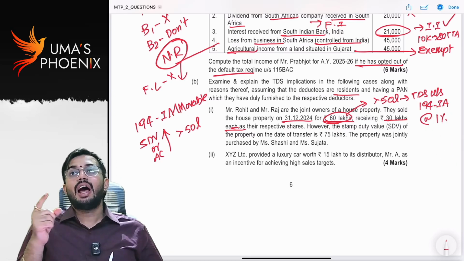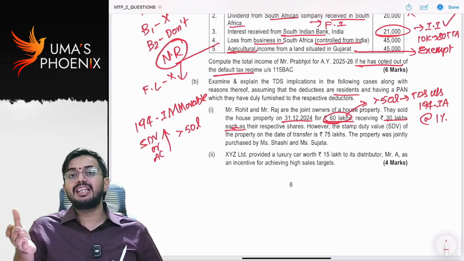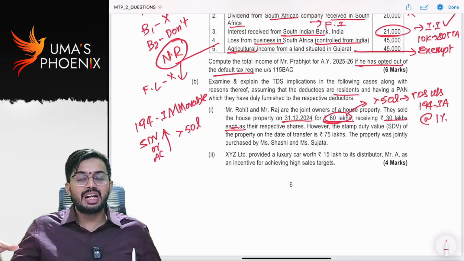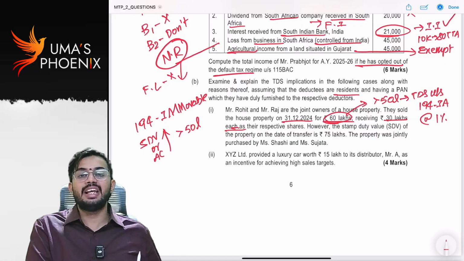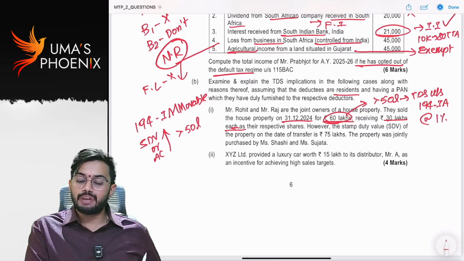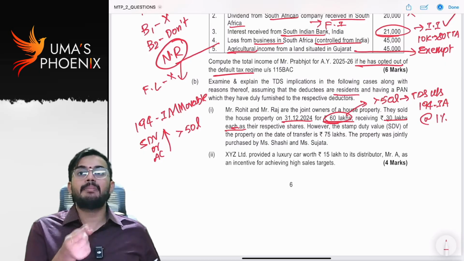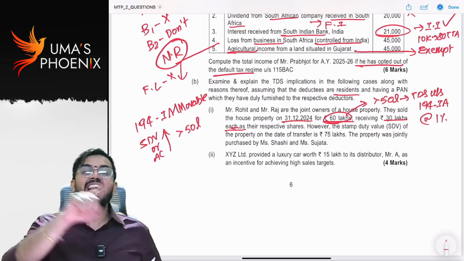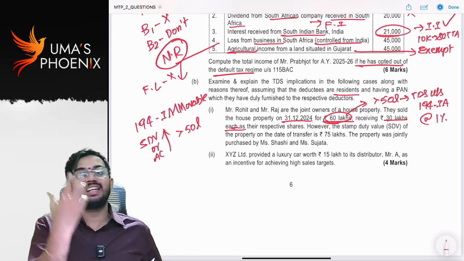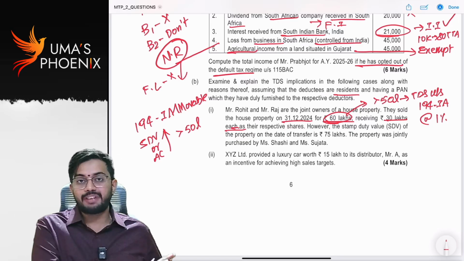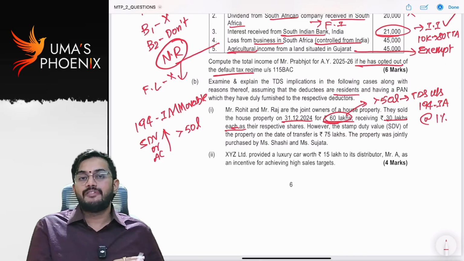I told you earlier there was a loophole. If the value of property is more than 50 lakhs, they used to divide it among co-owners. Individually, it is less than 50 lakhs. They used this to not deduct TDS. Later on, from 1st October 24 onwards, the government, the income tax department CBDT, came up with a rule that we should check in aggregate. So for all owners together, if the stamp duty value or actual consideration, whichever is higher, is greater than 50 lakhs, TDS is required to be deducted under section 194IA at the rate of 1%.